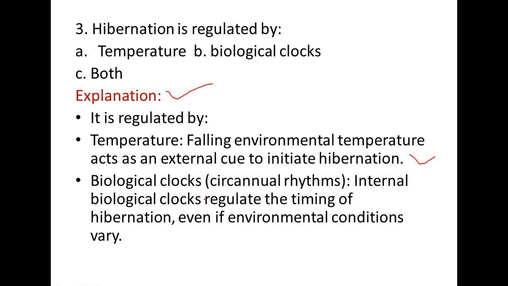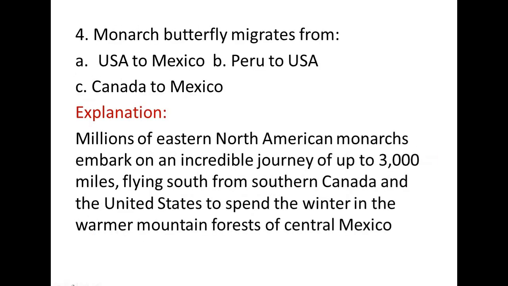Second is biological clock, that is circadian rhythm. Internal biological clocks regulate the timing of hibernation, even if environmental conditions vary. Number 4: monarch butterfly migrates from USA to Mexico, Peru to USA, Canada to Mexico. So correct answer is USA to Mexico. Explanation I have given here.